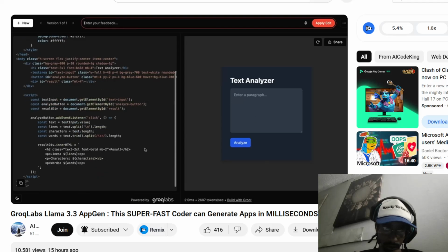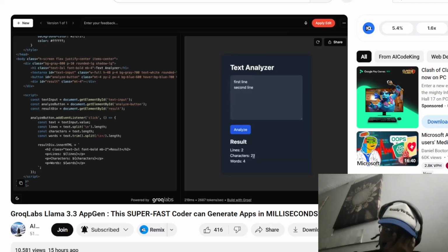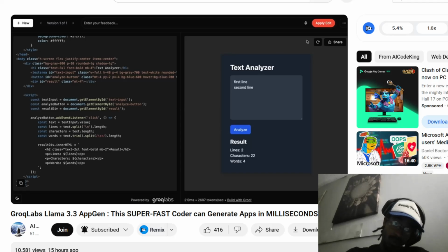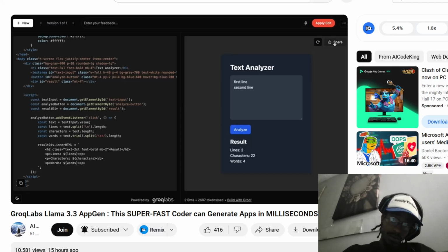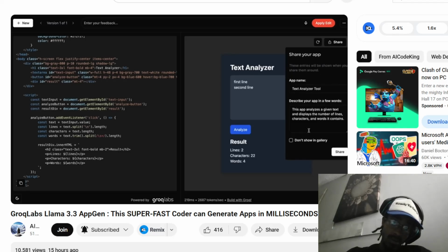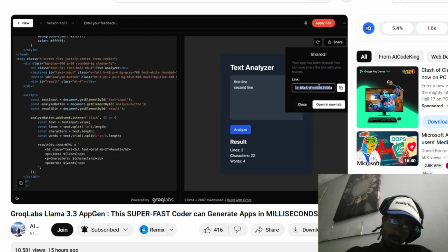The preview here looks pretty good, and if we try to check it, then it also works fine. So, this is also pretty amazing to see. You can also reload the preview as well, and you can also share the app as well. You can just enter the name of your app along with a description, get it published, and then share the URL